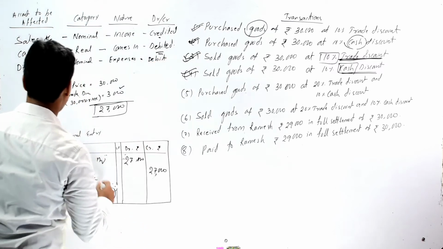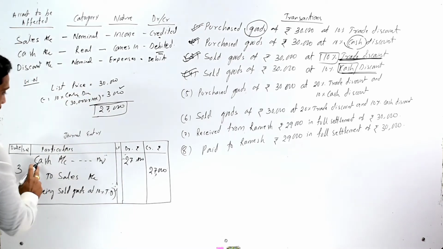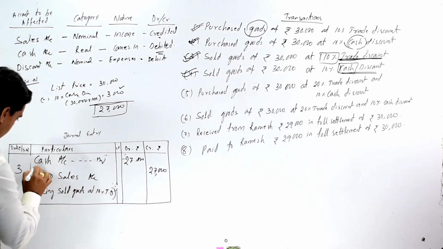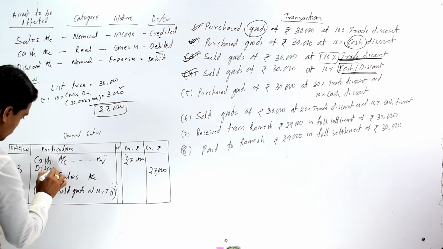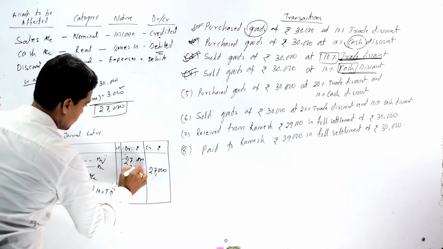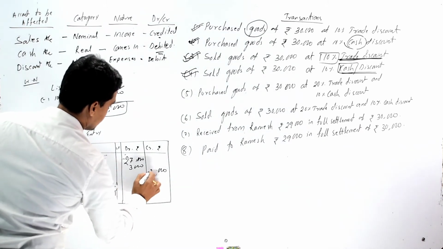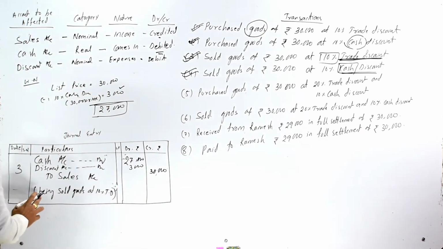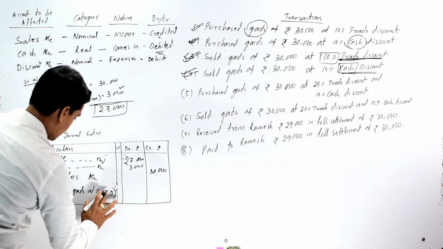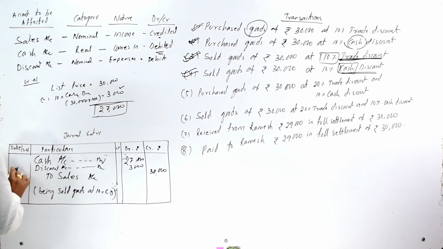So our journal entry should be cash account debit, discount account debit 3000, and sales account should be credited by rupees 30,000, and narration is being sold goods at 10% cash discount.